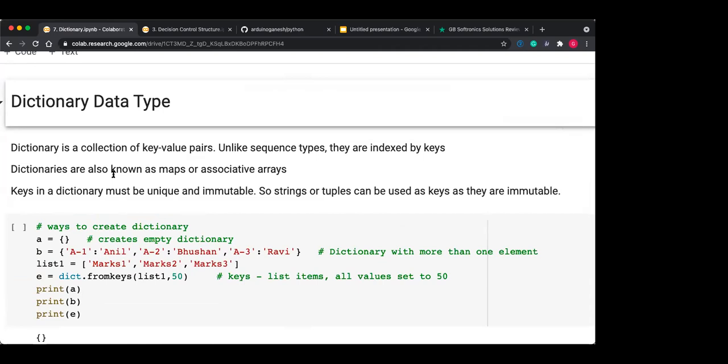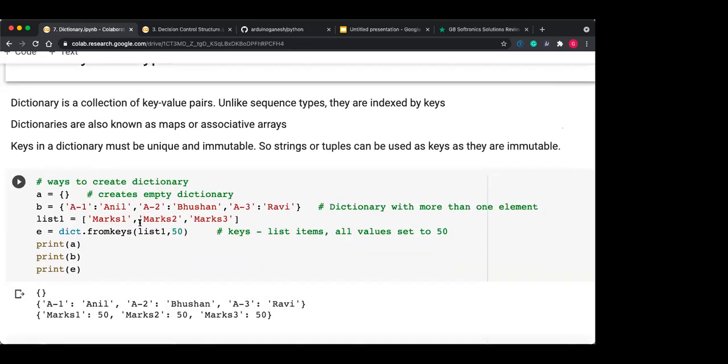The tuple is an immutable container, and both are ordered, so we can access their elements by using the index. But the dictionary is also a container in which you can store different data items, but here there is no indexing. So we can access elements by using keys. Every data item is associated with its key, and that key should be unique. The keys are unique.